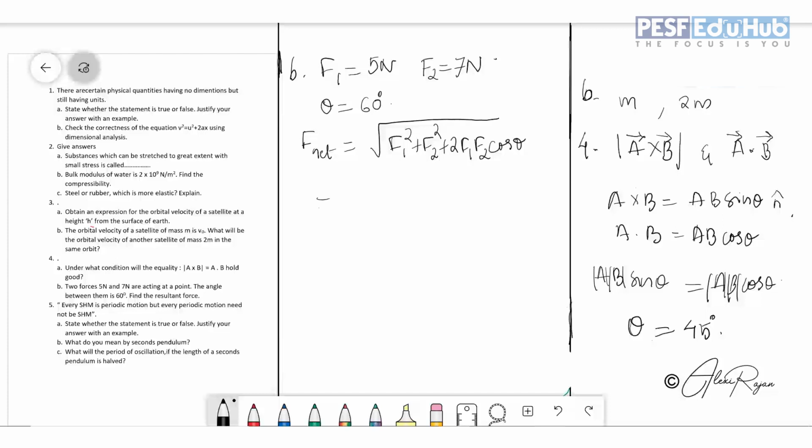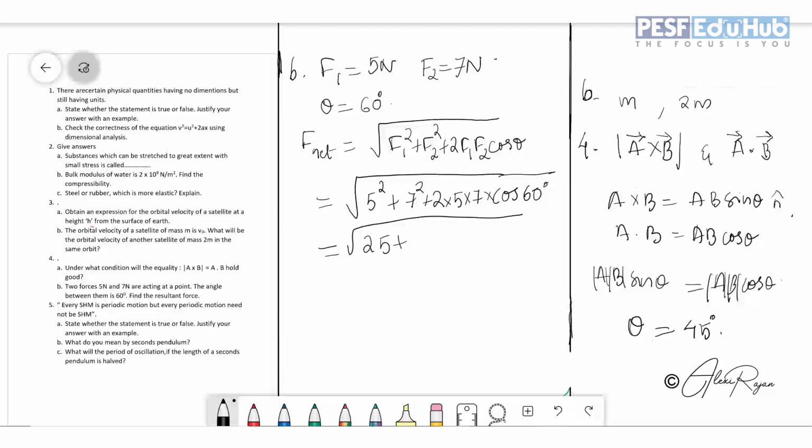So here you have the forces. F is equal to root of 5 square plus 7 square plus 2 into 5 into 7 into cos, what is theta? 60 degree. So you have 25 plus 49 plus 2 into 5 into 7, and cos 60 is equal to 1 by 2. Cos 60 is 1 by 2, so that 2 and this 2 will cancel each other, and the remaining is 35.